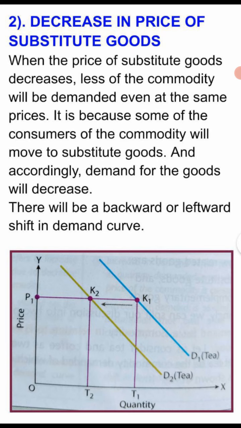D1 was the initial demand curve, but as soon as the price of the substitute good decreases, more consumers are using the substitute good, and at last, when more consumers use coffee, the demand for tea will decrease, and it is depicted as D2.